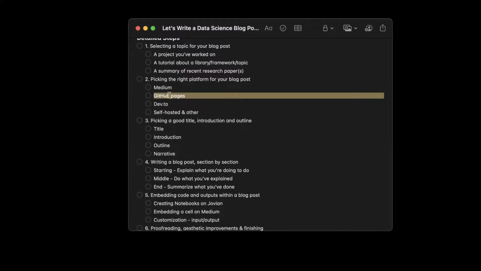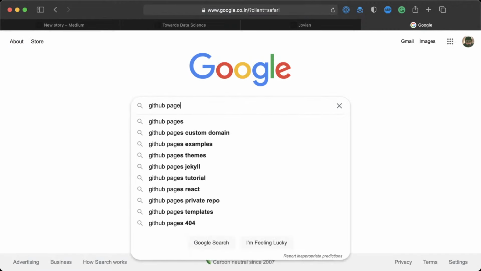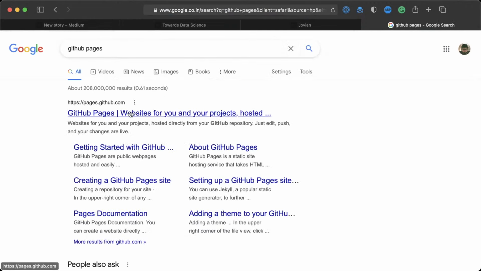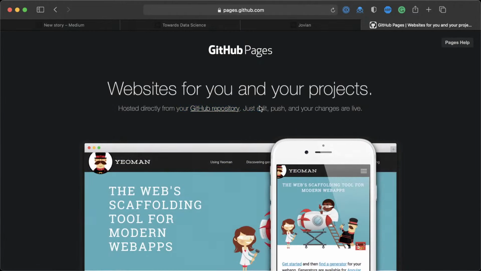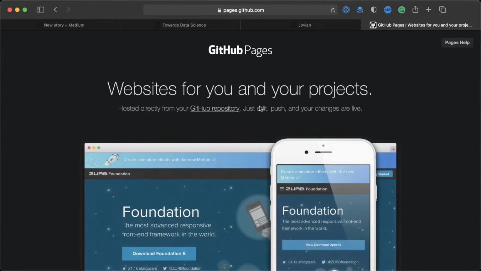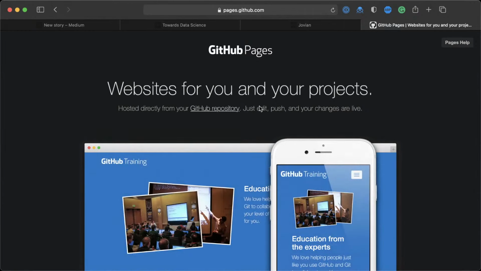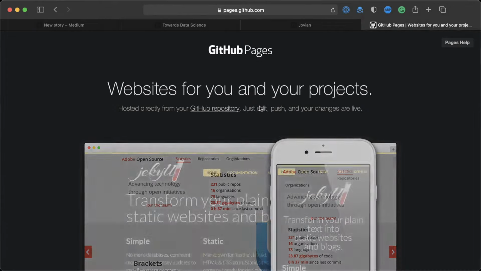Another common option is GitHub Pages. So you can check out GitHub Pages. GitHub Pages allows you to host your blogs on your own. So they are hosted directly from your GitHub repository. The advantage with GitHub Pages is that you control everything. You control the styling, you control the fonts, you control the posts, the order in which you want to set them. You can change anything about it. It's very customizable. Medium, not so customizable.